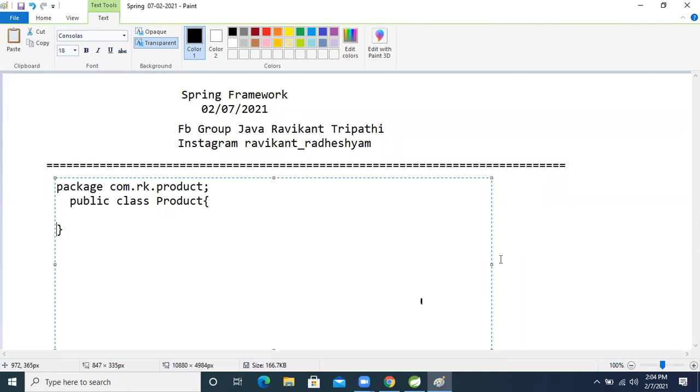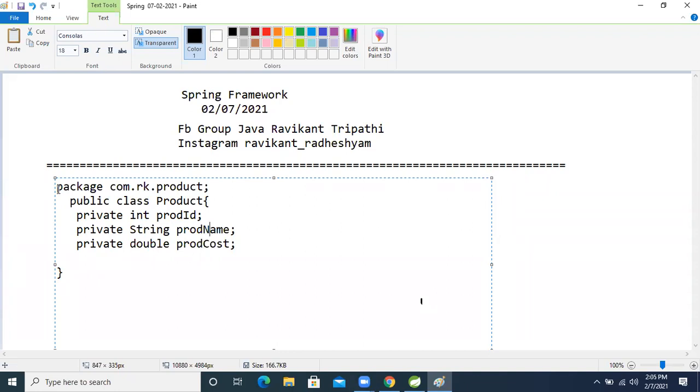In the Product class, what properties are there? Private int prodId, private String prodName, and private double prodCost. These three properties are there inside the Product class, right?